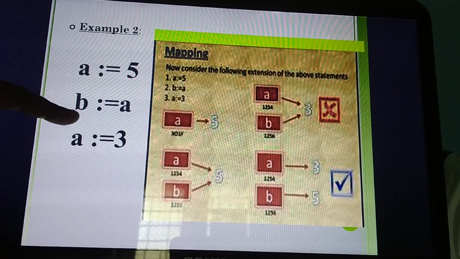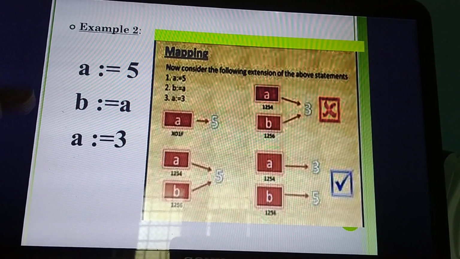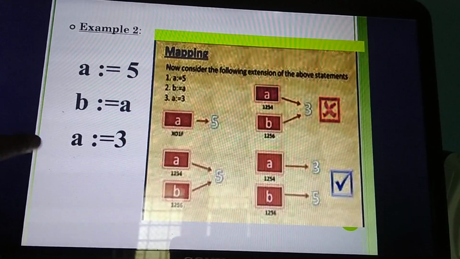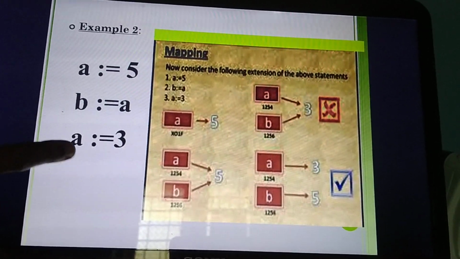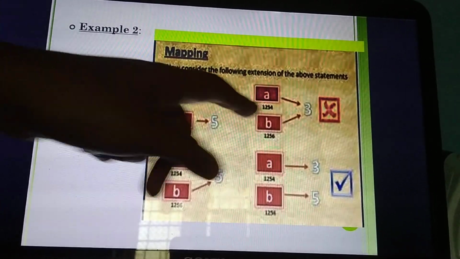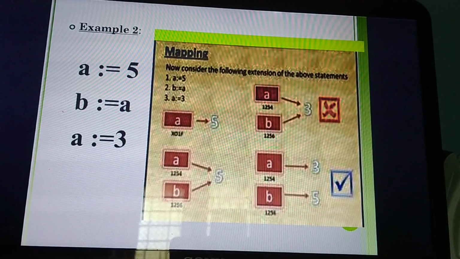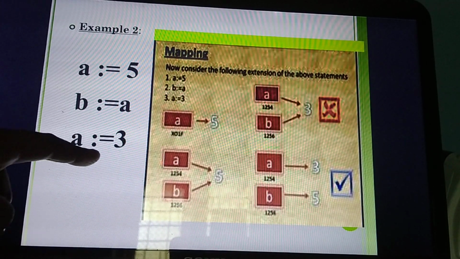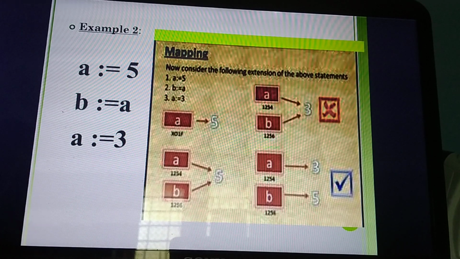So, what's the value of B now? 5 only, not 3. Because only after this assignment am I giving the value of A as 3. Is this value of A assigned to B? No. So that is why they have given the wrong symbol. So, what's the value of A now? Finally, A equal to 3, B equal to 5.